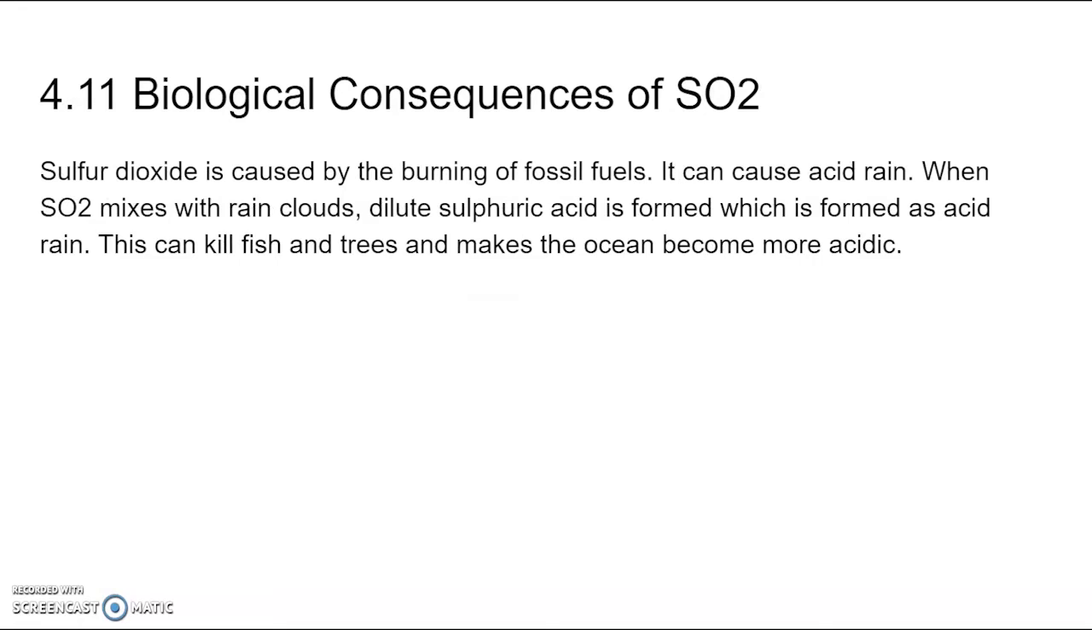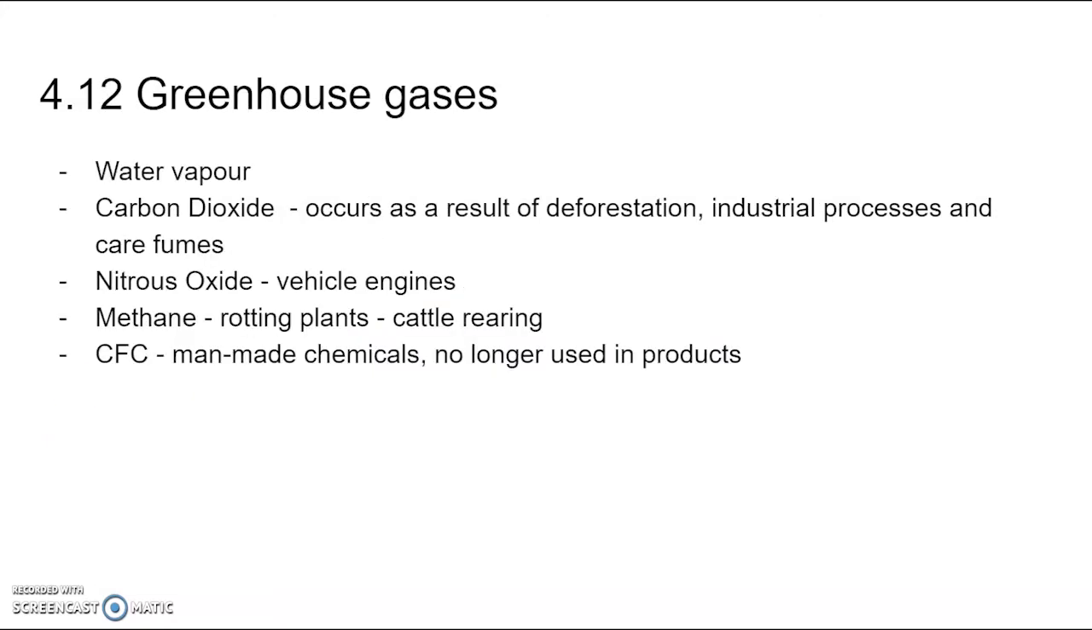Now let's look at the biological consequences of sulfur dioxide, which is caused by the burning of fossil fuels. It can cause acid rain, and when sulfur dioxide mixes with rain clouds, dilute sulfuric acid is formed, which falls as acid rain. This can harm fish and trees, and make the ocean more acidic, which can become lethal to aquatic life. The greenhouse gases are water vapor, nitrous oxide, methane, and CFCs.